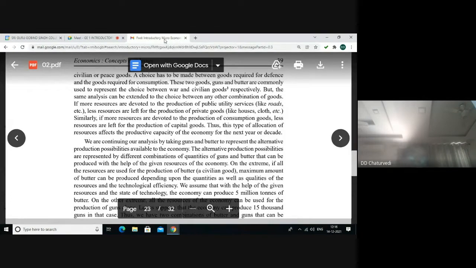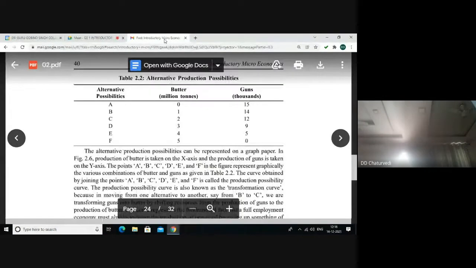The type of allocation of resources that we actually use affects the productive capacity of the economy. Table 2.2 shows alternative production possibilities A, B, C, D, E, and F for guns and butter.